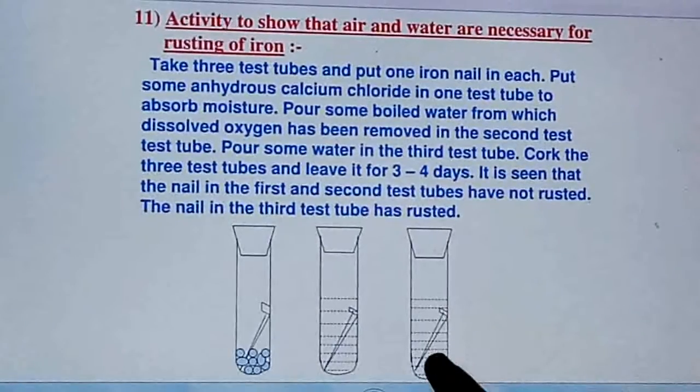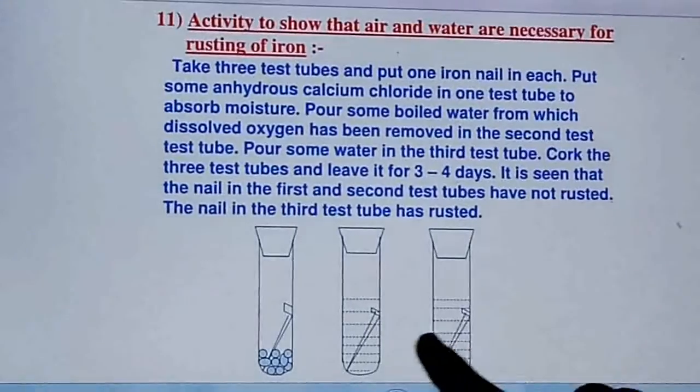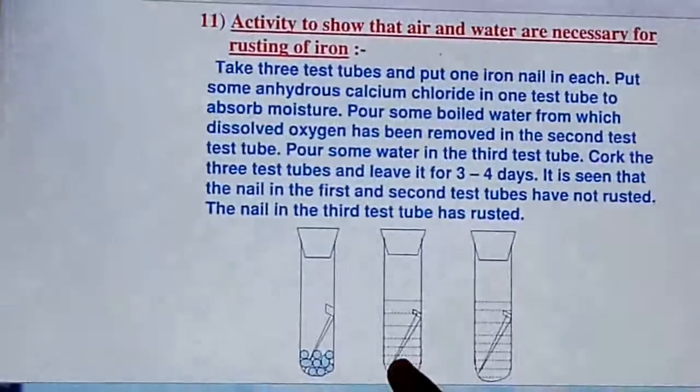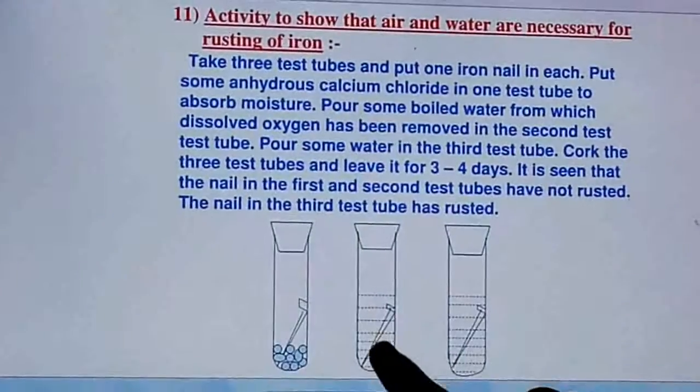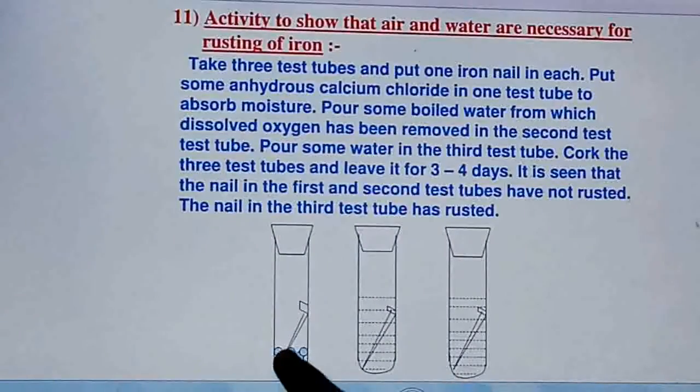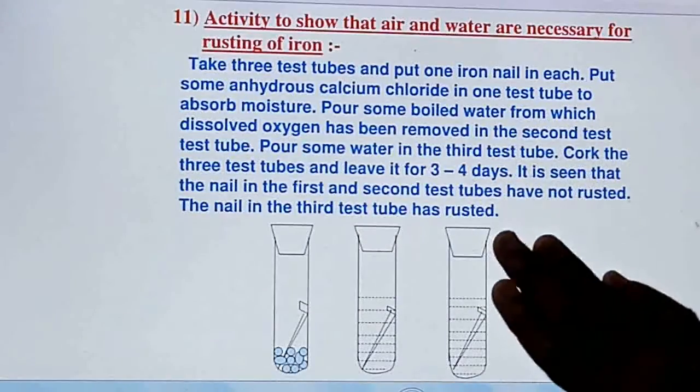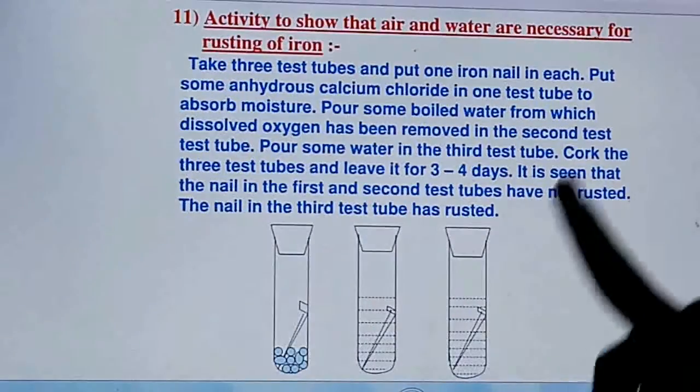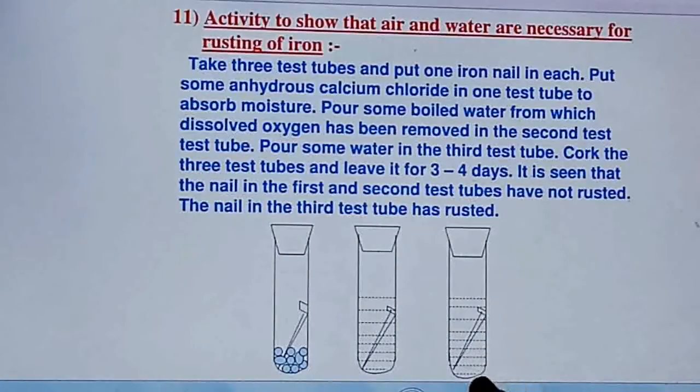That's why rusting occurs in the third test tube. Here, due to absence of oxygen, rusting will not take place, and here, due to absence of water, rusting will not take place. So from this activity we can conclude that water and oxygen are essential for rusting of iron, right?